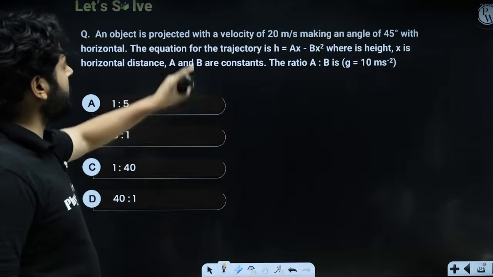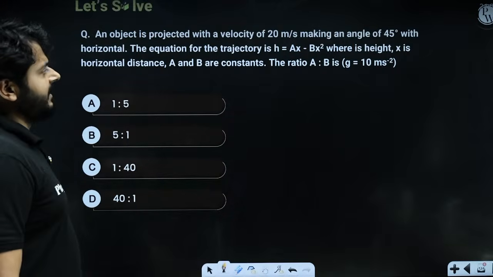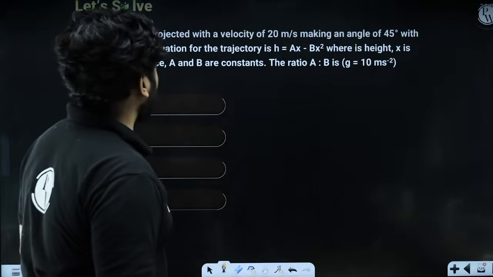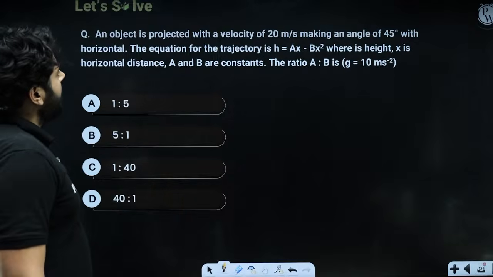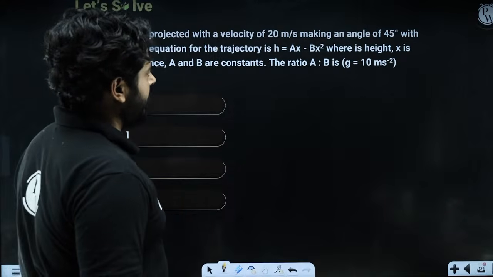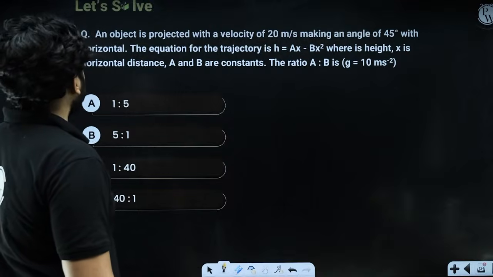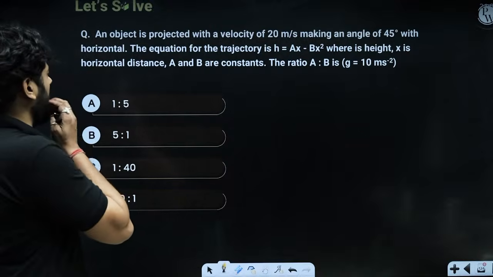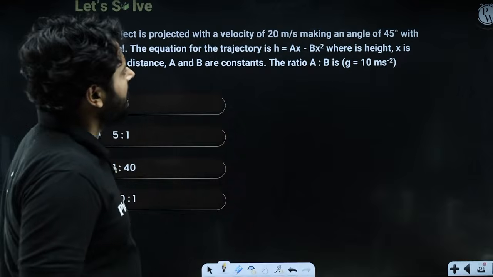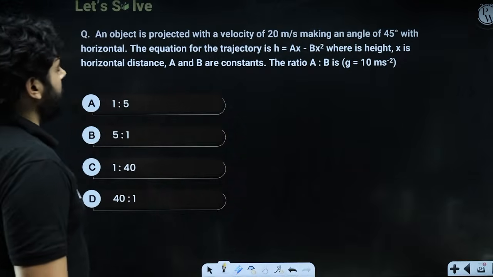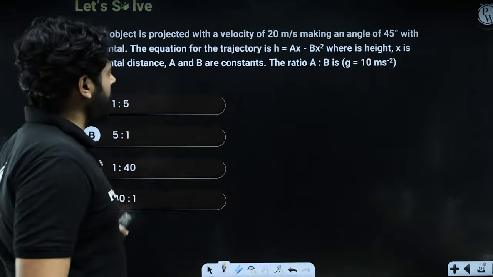Look at one more question, my dear kids. An object is projected with a velocity of 20 meter per second. It is making an angle of 45 degree with the horizontal. The equation of the trajectory is h equals to ax minus bx square, where h is height, x is total horizontal distance, a and b are constant. What will be the ratio of a upon b?